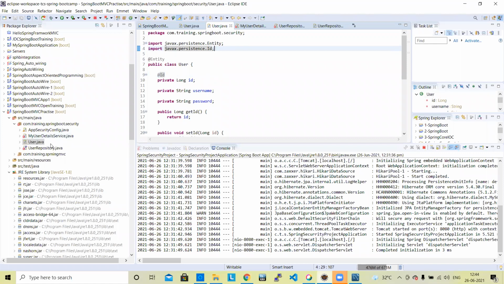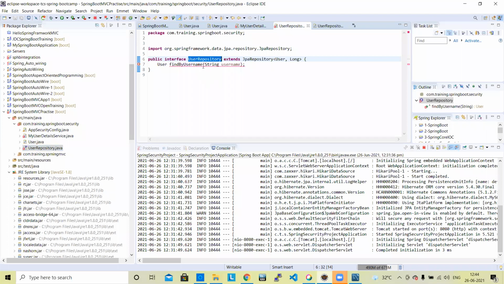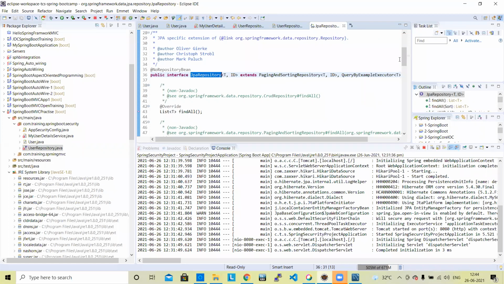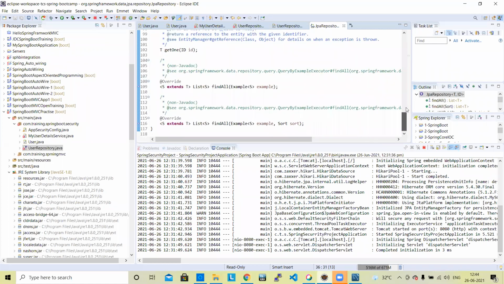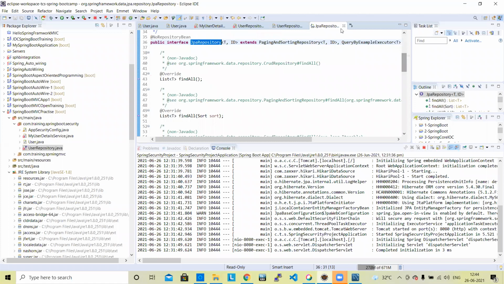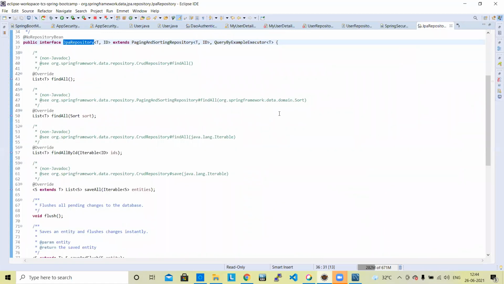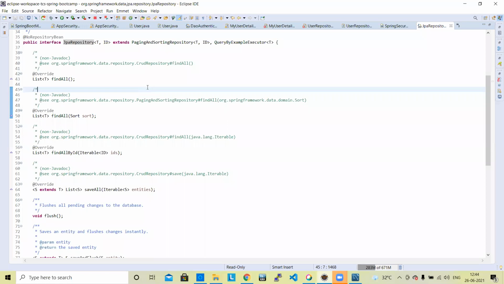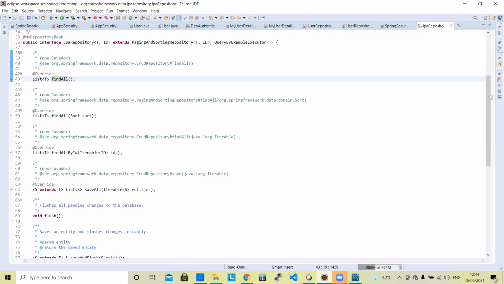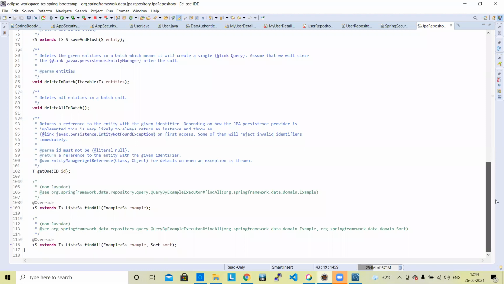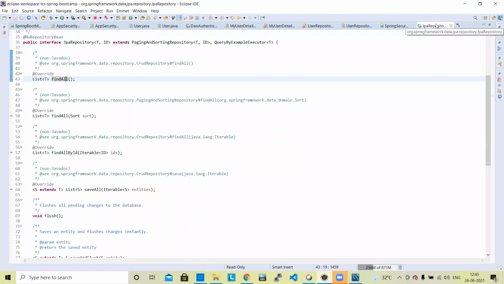Okay, so now you go to user repository, JPA repository, and in JPA repository you can get all methods. Find. Okay, this is in JPA repository. All methods are already written there. Last day during our REST application, we showed how we use the CRUD methods, find all, find by ID. Those are all the methods we used last day. All methods for a basic CRUD application are already existing here.